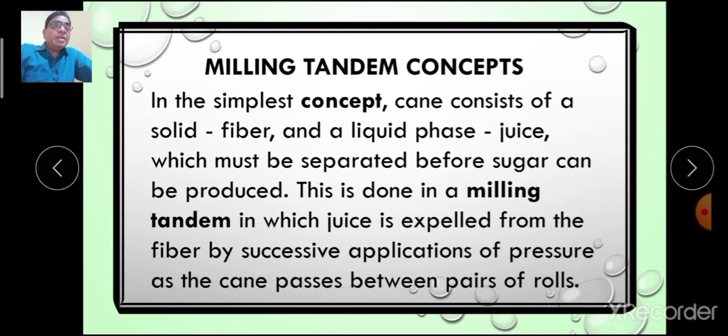In the third mill again pressure is increased and that chip is again pressed to remove the remaining juice, and thus it is done in successive mills.